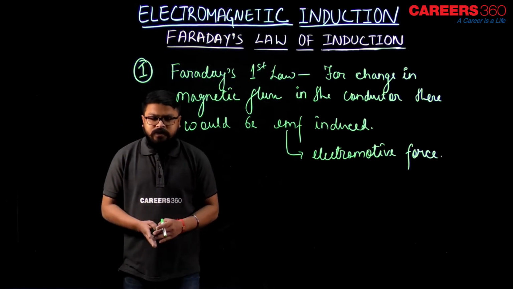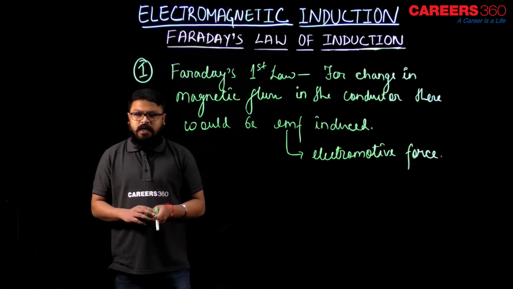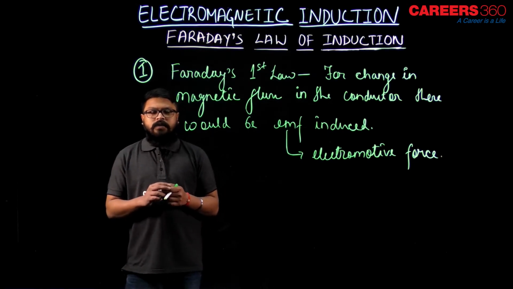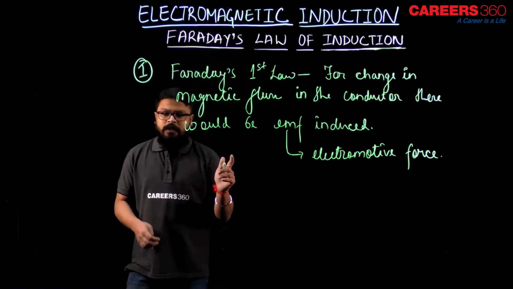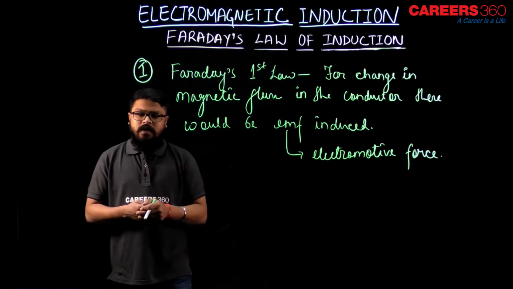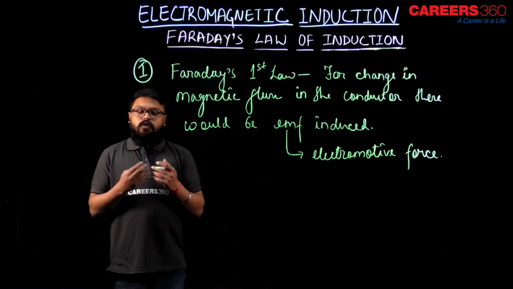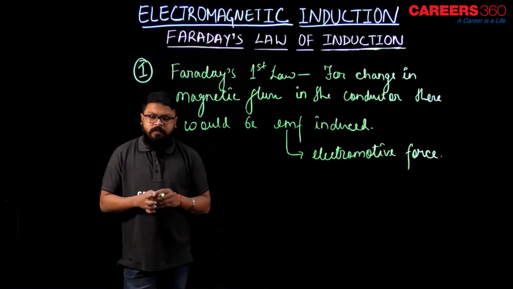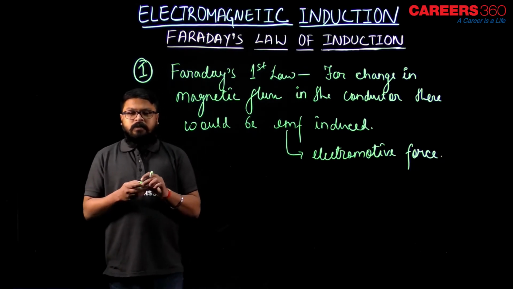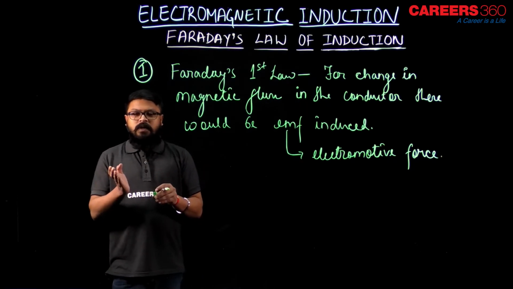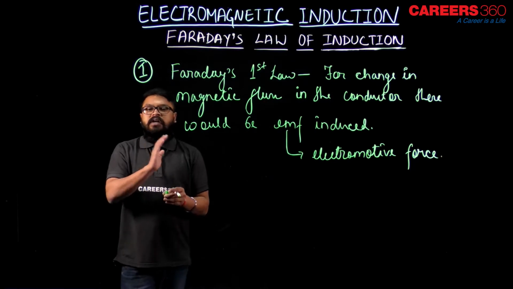Because when there is a potential difference applied across the conductor, there would be a current in the conductor, which we have already seen in current electricity. So electromotive force, EMF, is nothing but stored potential. Why? Because there is no current in the circuit because of that potential. When there is a current, that EMF is now called potential difference.